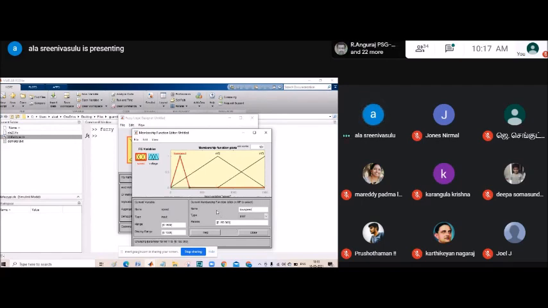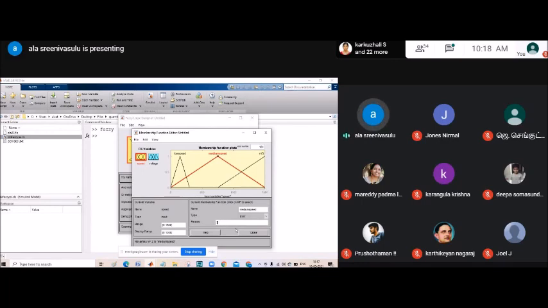That's it. Now click on the second membership function. Here you can give medium speed. What is the range here, the medium range we are analyzing? Up to 300 it's low speed, right?